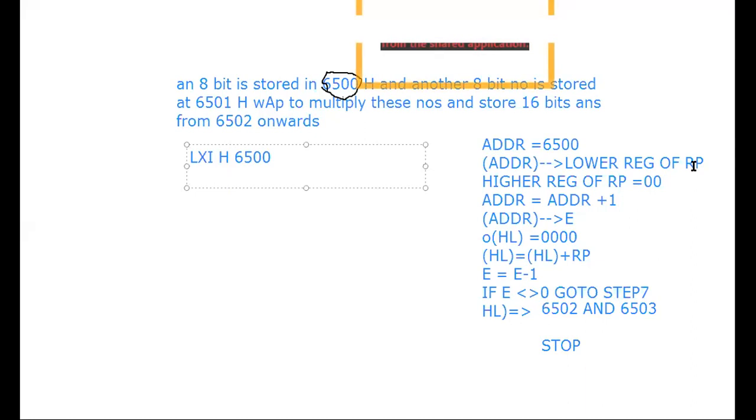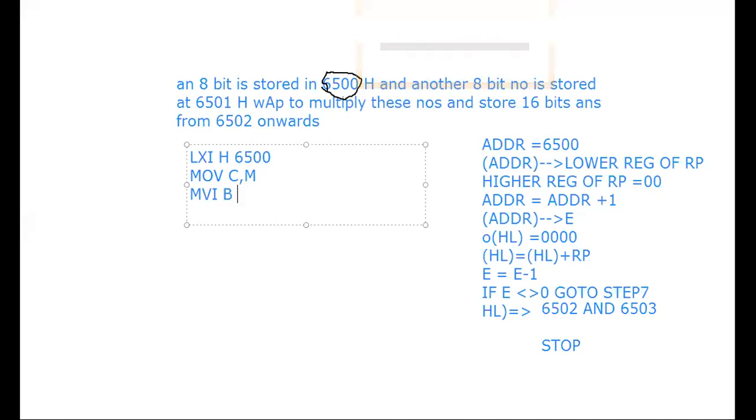That I have to store in the lower register of the register pair. Now, if I choose the register pair as the BC register pair, it should go into the C register, right? So what I will say is MOV C, M, and the higher register of the register pair with C, the higher register is B. So that should become 00. So MVI B, 00 is the instruction.